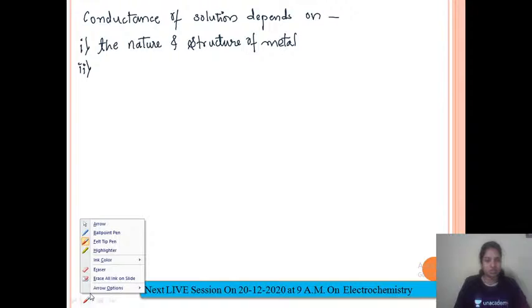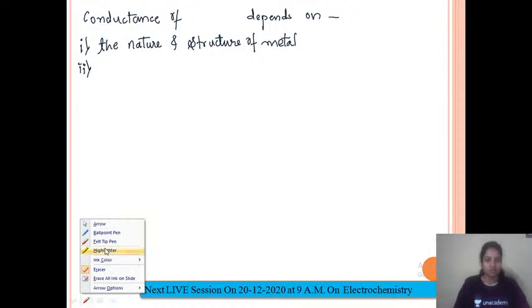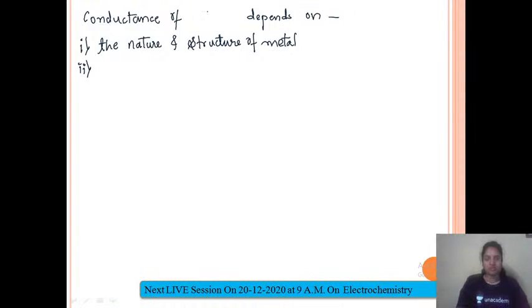It's not solution, it's metal, let me make a correction. Metals have ions, and once they form ions, there will definitely be formation of electrons also. Whether that metal is going to release the electron or not decides the conductance.